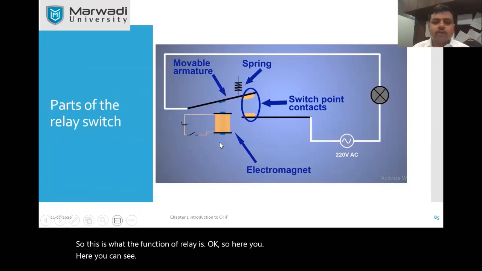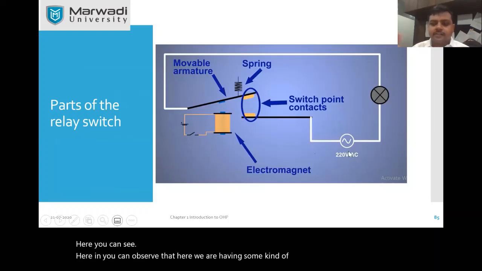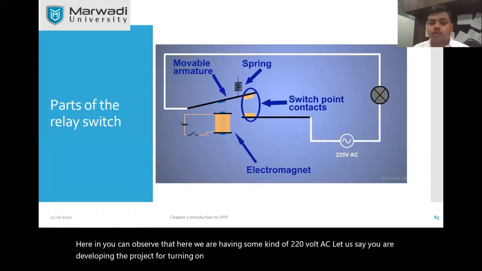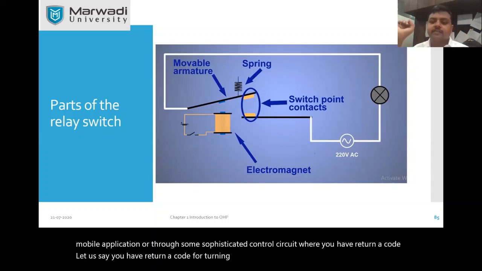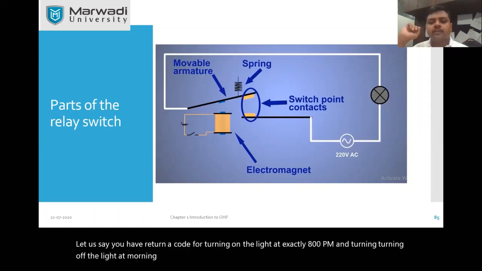Here in this circuit, you can observe that we are having some kind of 220 volt AC. Let us say you are developing a project for turning on or turning off something at your home through your mobile application or through some sophisticated control circuit where you have written a code. Let us say you have written a code for turning on the light at exactly 8 p.m. and turning off the light at 8 a.m., so that the light is operated time based.